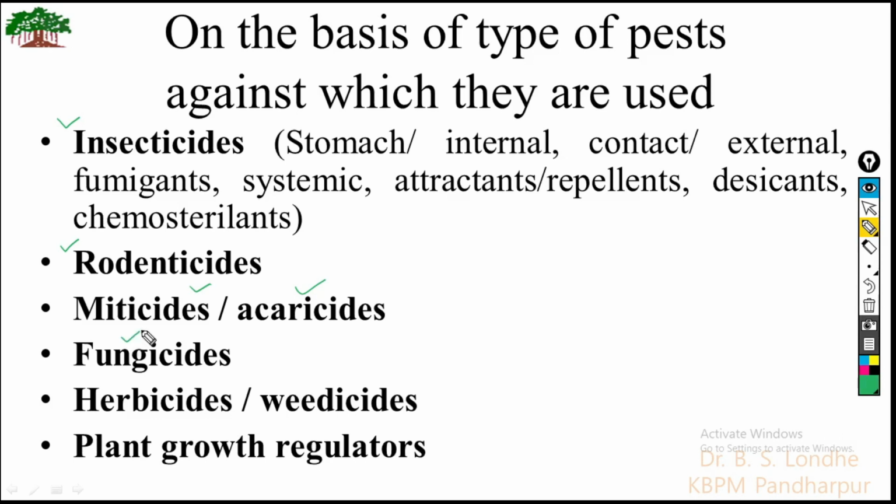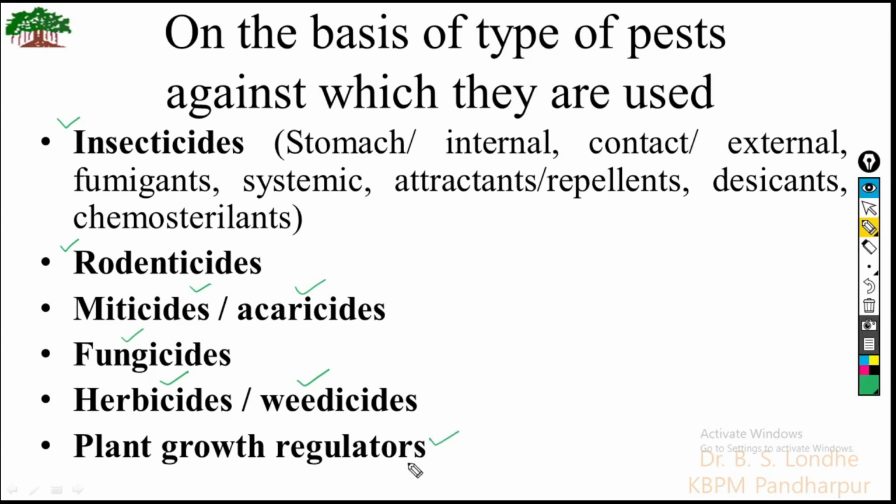If the target is fungus, then they are known as fungicides. If unwanted plant eradication is the aim, then they are known as weedicides or herbicides. They are useful in killing herbs and unwanted weeds in the agricultural plot. Then some plant growth regulators are also there.